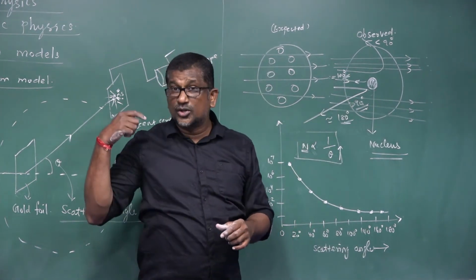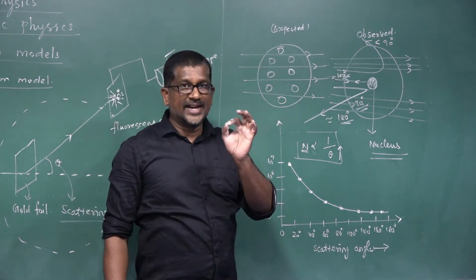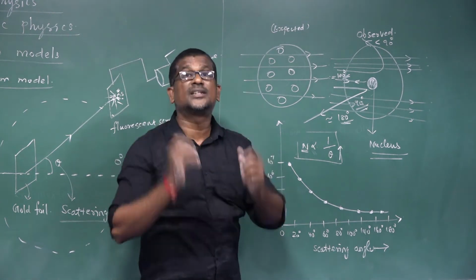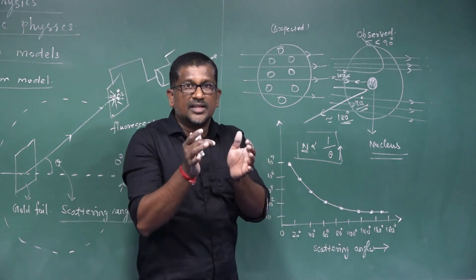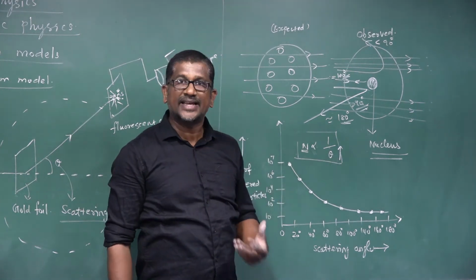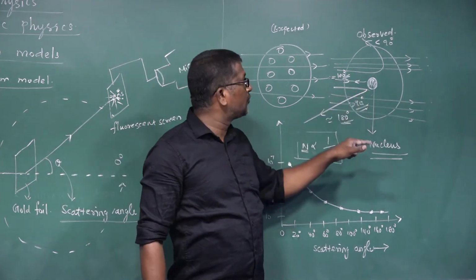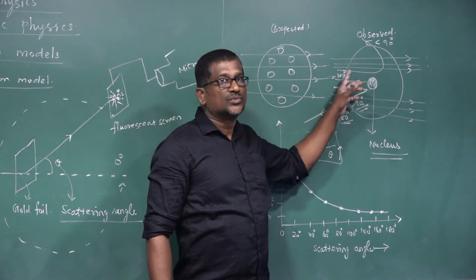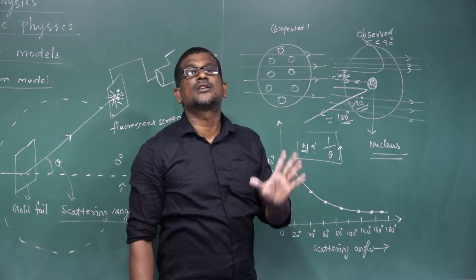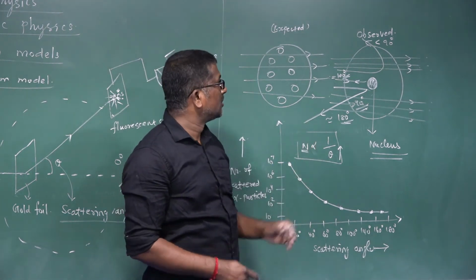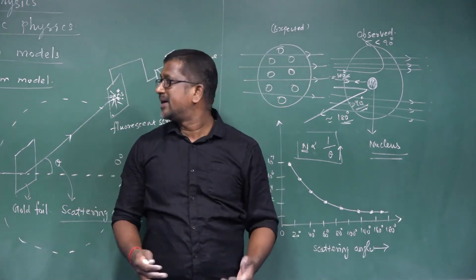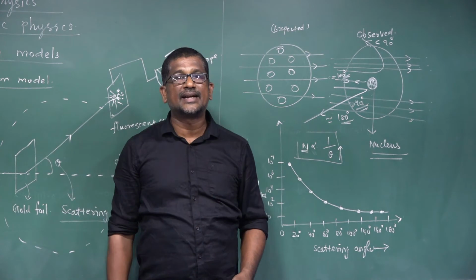But according to J.J. Thomson, the negatively charged electrons in an atom are always stationary. They are always at rest, maintaining a static equilibrium. But according to Rutherford, the electrons in an atom are not stationary. They revolve around the nucleus in circular orbits. So these are some conclusions given by Rutherford from the alpha particle scattering experiment.